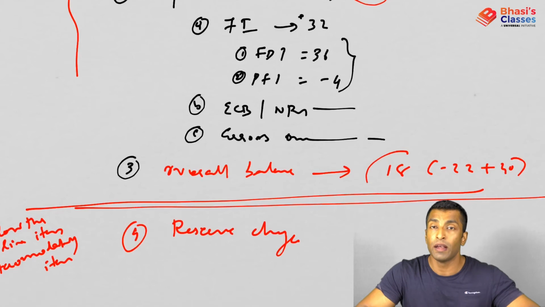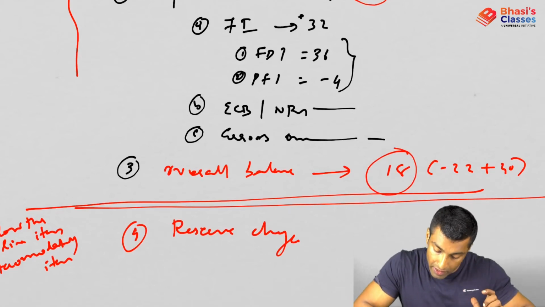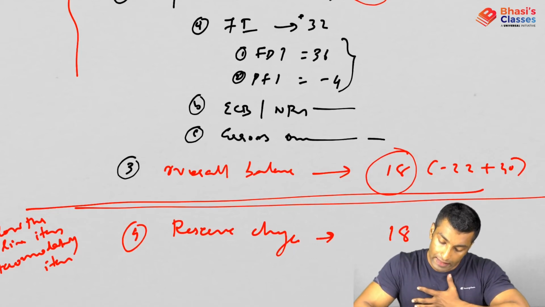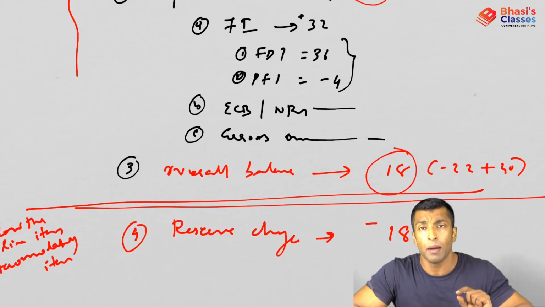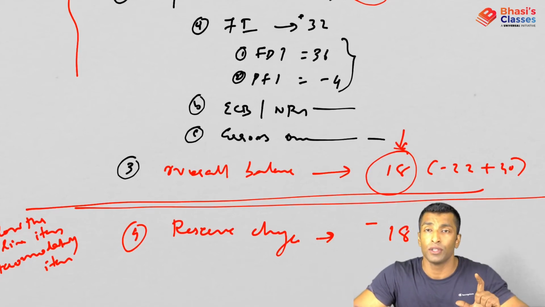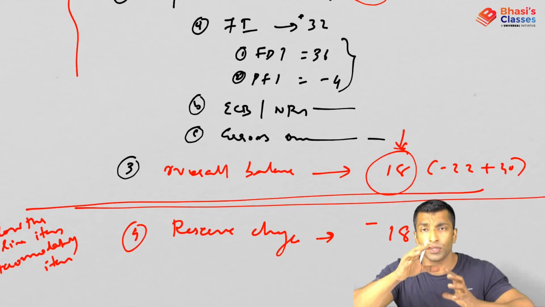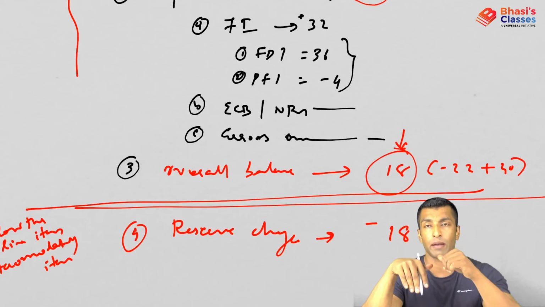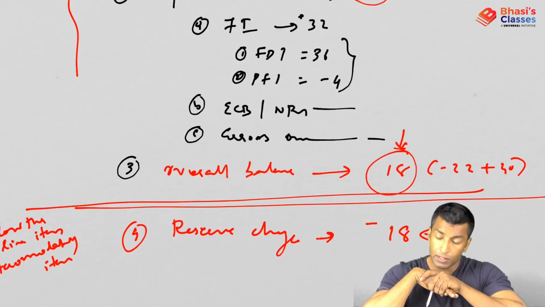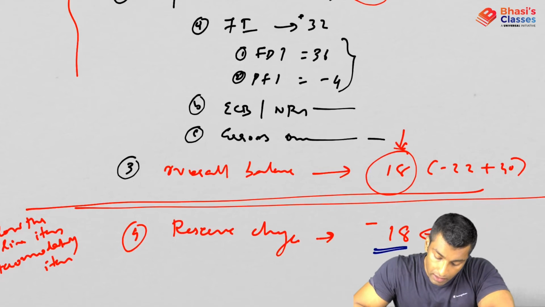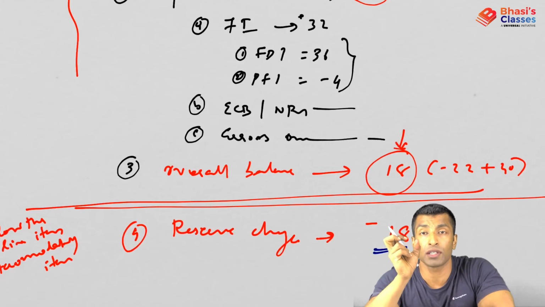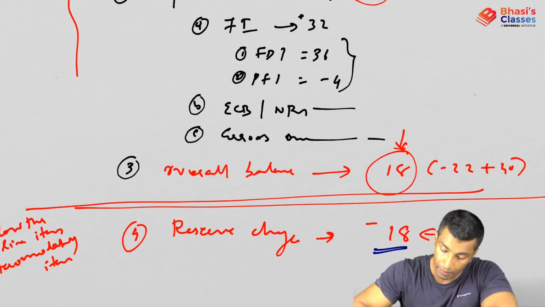reserve change. Reserve change means whatever is coming here, $18 billion positive is there. So you will write exactly the same here, that is the reserve change, but you have to put a negative value, because since this is positive, you will write this as negative. So reserve change is minus 18, just to maintain plus 18 and minus 18. Effectively, it has to be 0. That is the reason you are putting this minus 18. But when you see reserve change minus 18, it actually indicates there is a positive balance of 18. That is how you need to interpret it.